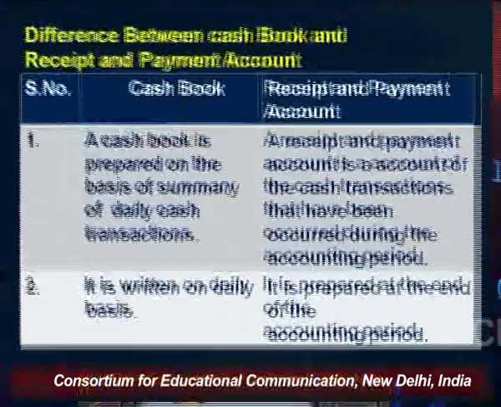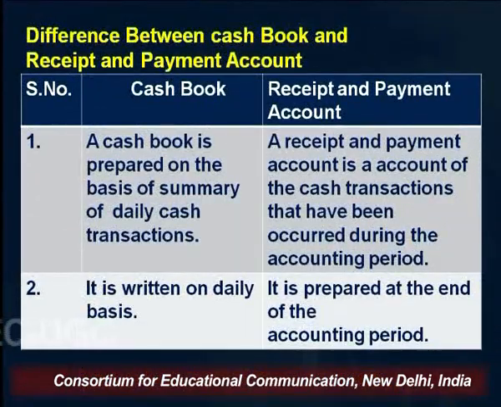Now the second thing which comes to our mind is, what is the difference between the cash book and the receipt and payment account? The cash book is prepared on the basis of the summary of daily cash transactions, whereas the receipt and payment account is prepared on the basis of all the cash transactions that have occurred during the accounting period.